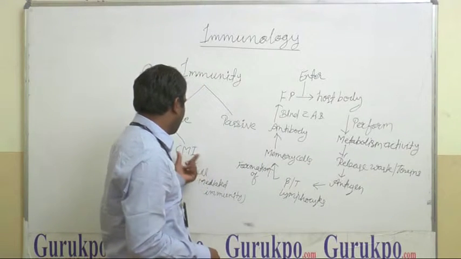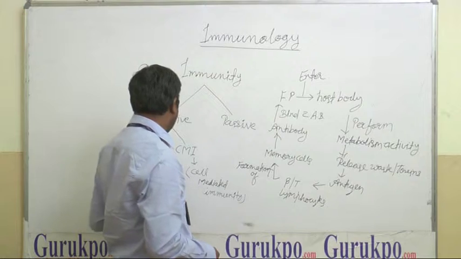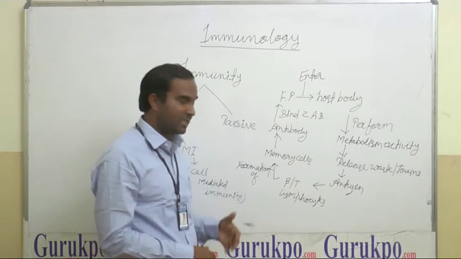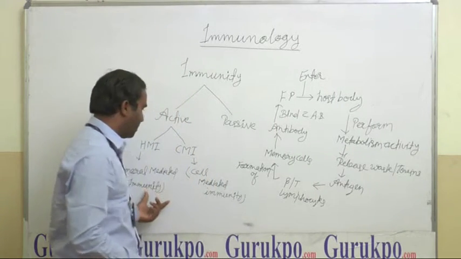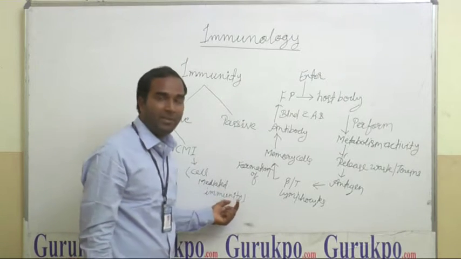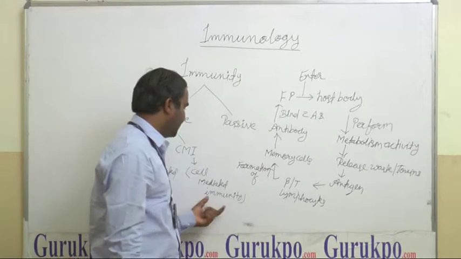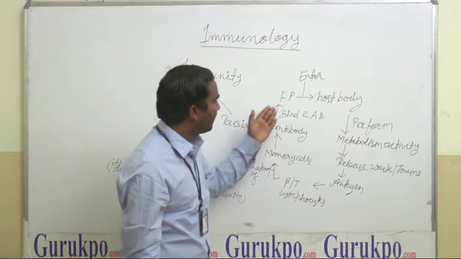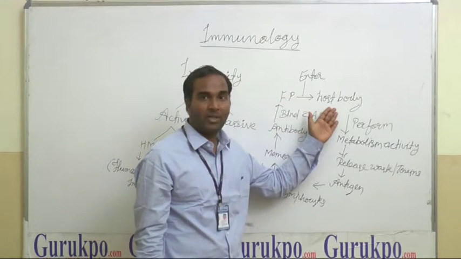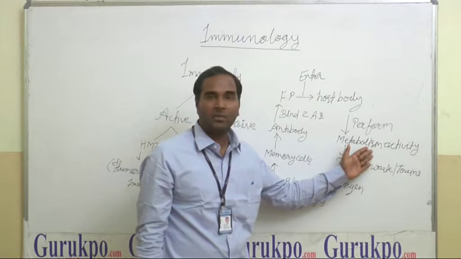Active immunity is further divided into HMI and CMI. HMI is humoral mediated immunity and CMI is cell mediated immunity. Humoral mediated immunity means that when foreign particles come into the host body, they perform their metabolic activity.